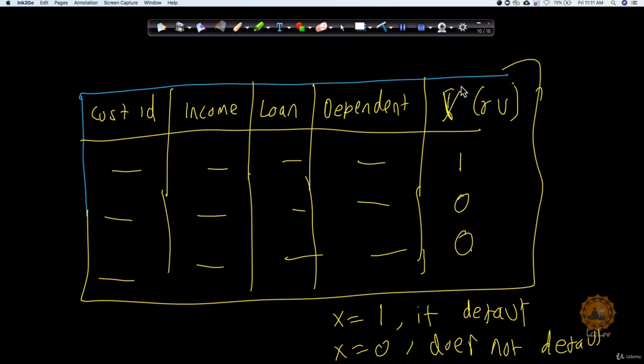Now in this form, the table is entirely quantified. That means you can see that we no longer have anything categorical. Everything is numeric: even the customer ID is an integer, the income is also an integer, the loan is also an integer, and the number of dependents is also an integer. Now everything has been converted to numbers. You can use that data in completely quantitative terms and perform all your statistical analysis on top of it. So it makes your life a little easier when you can define things in terms of a random variable. We will see a few more things in the further lectures.